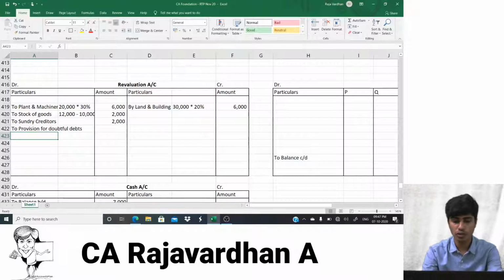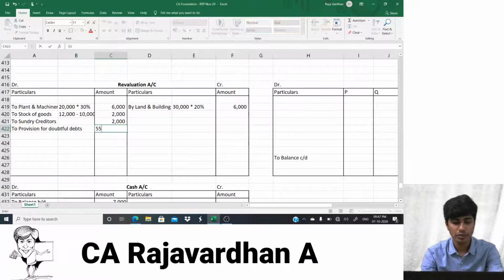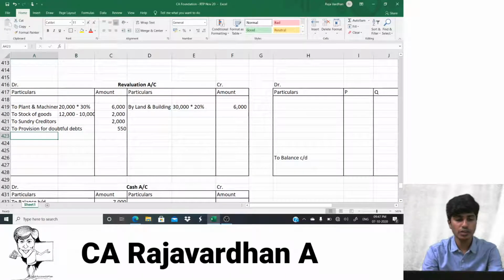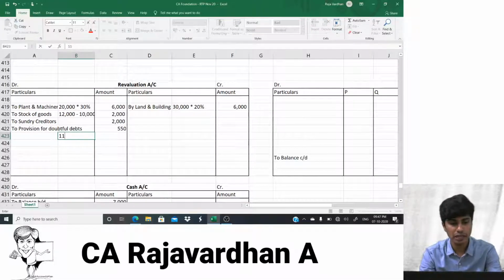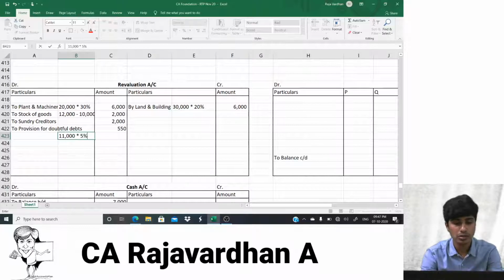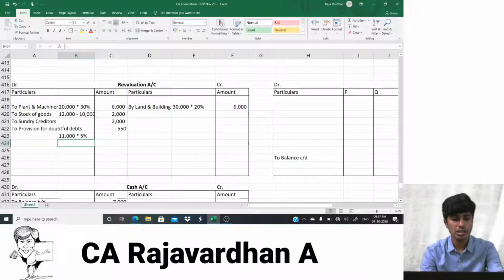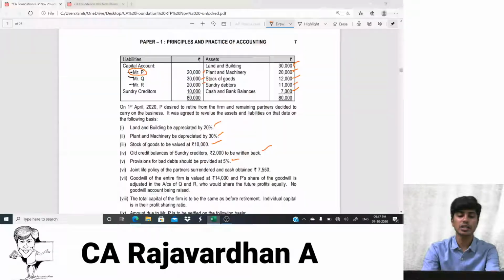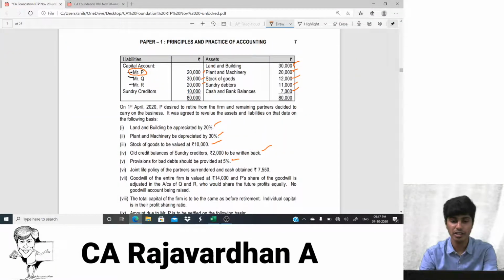To provision for doubtful debts, how much is it? 550. Yes, how did we arrive at 550? If you want, I can type it here. 11,000 into 5%. Okay, guys, that's just for the sake that you wouldn't get it wrong or wonder where this amount came from.